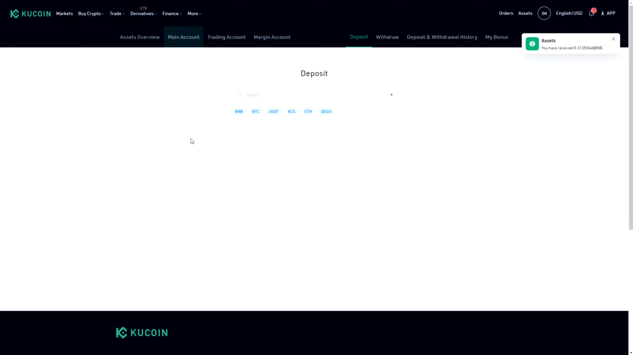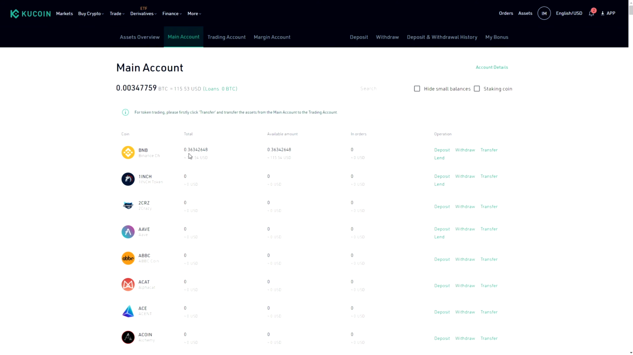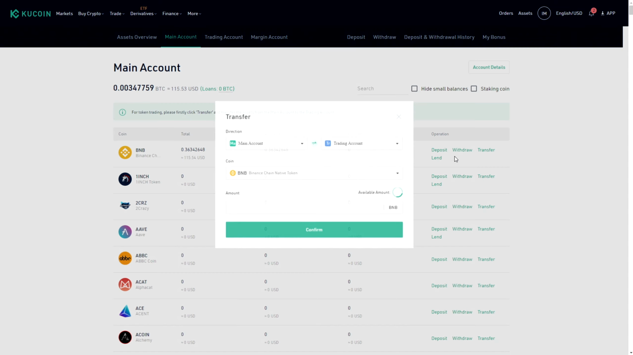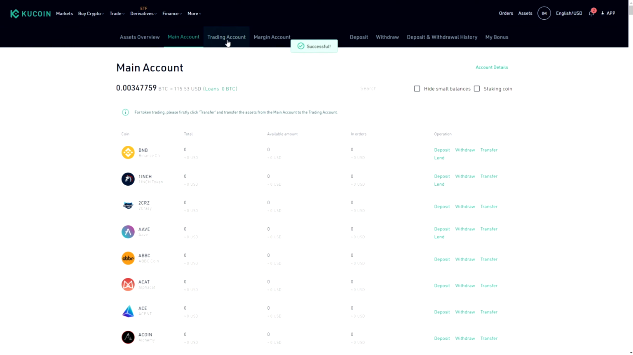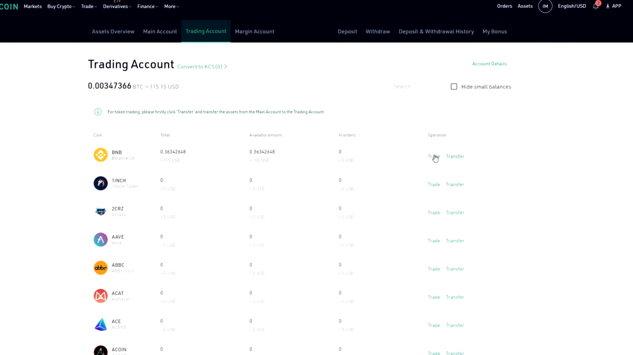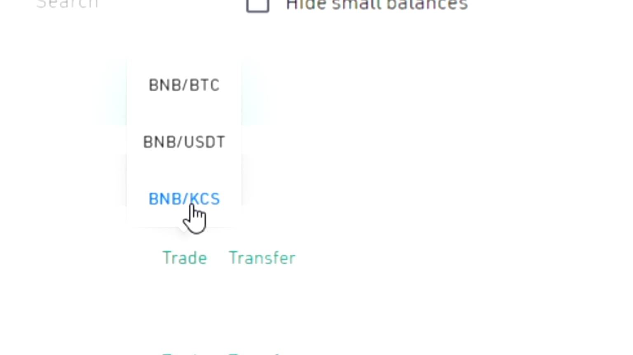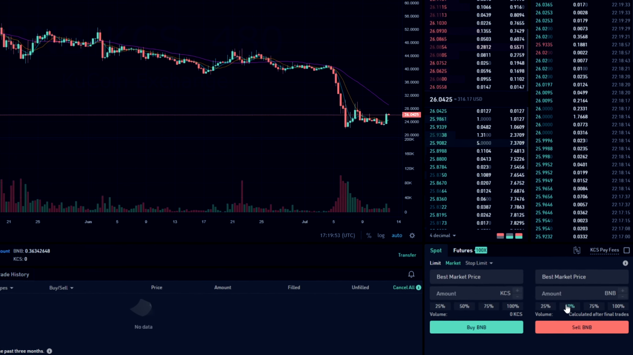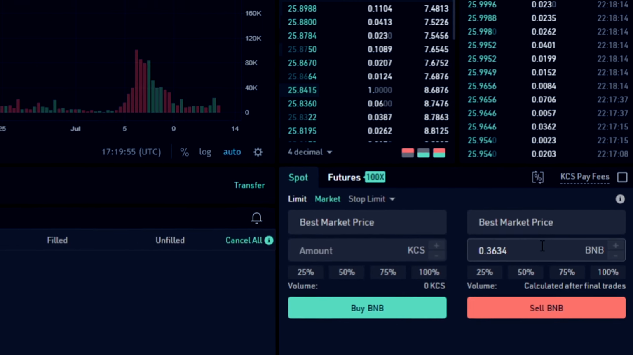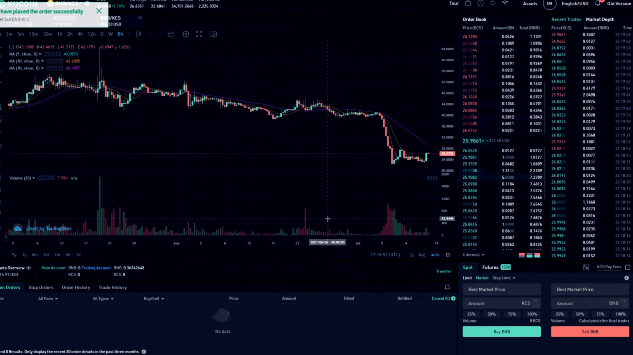So I got my BNB as we can see here. We go to the main account and we can see here 0.36 tokens of BNB, it's $115. So now we're gonna transfer our tokens into the trading account. We click here on transfer. We can see here main account, trading account. We click all here, confirm, and we go to the trading account. We click here trade, and we can see here BNB, KCC. We click on this pair, market, and we're gonna do 100% sell BNB.